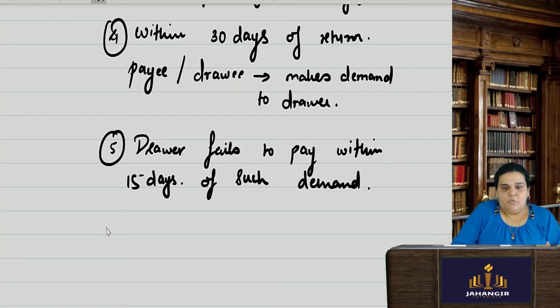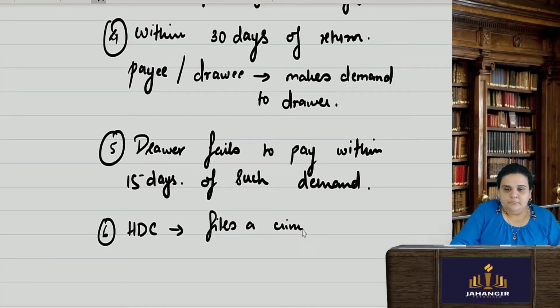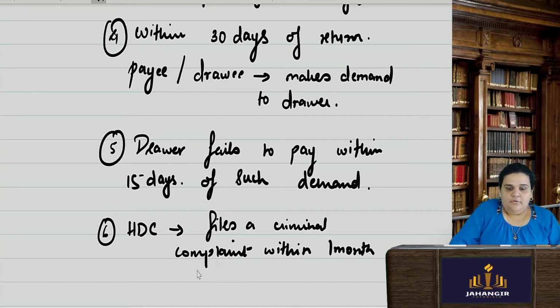So I as a holder in due course will wait for the 15 days after making a demand, and then the holder in due course files a criminal complaint within 1 month from the expiry of